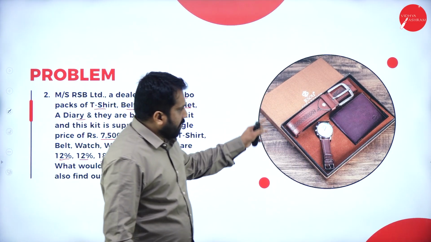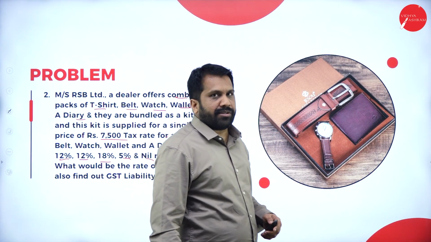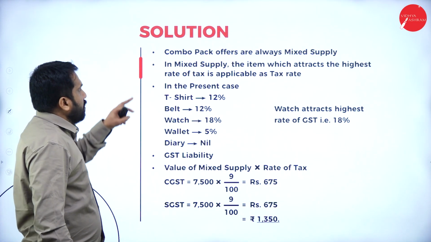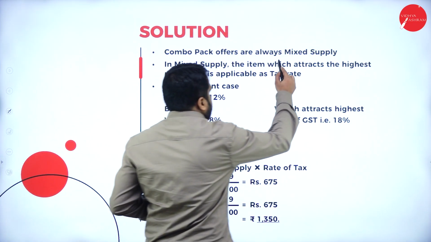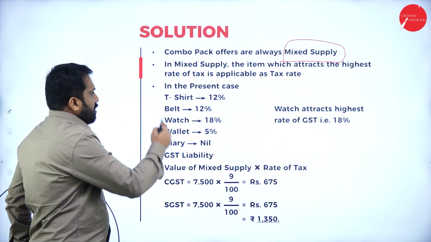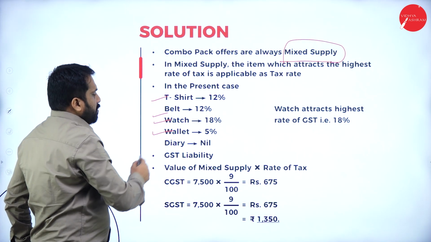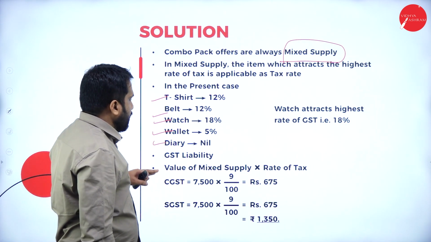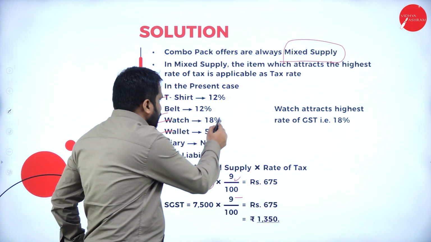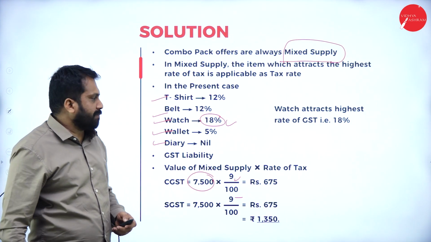Now, they have given everything, diary, belt, watch, in one single box. So that is called mixed supply. The calculation part will be easy actually. Combo pack offers are always mixed supply. Now, what is the calculation? T-shirt is 12%, belt 12%, watch 18%, wallet is 5%, diary is nil. If you add everything, the value is 7,500. Highest is how much? 18% is the highest. Calculate 9 plus 9. For both, your answer is done.